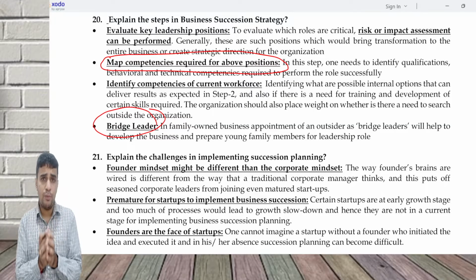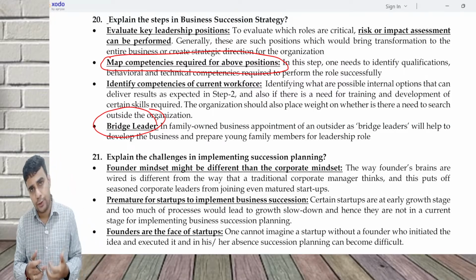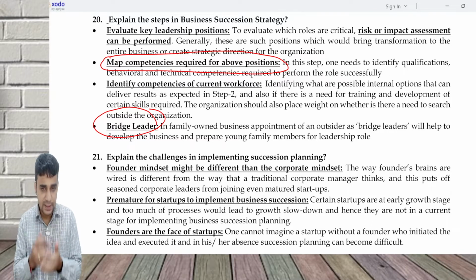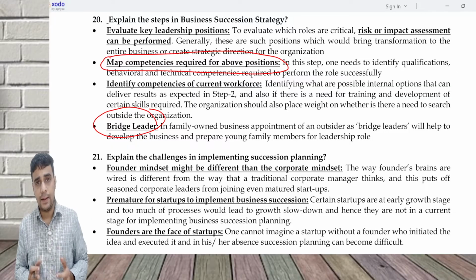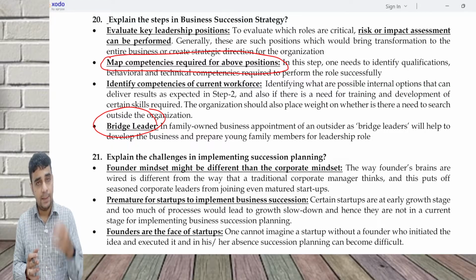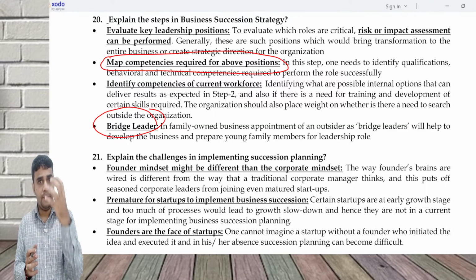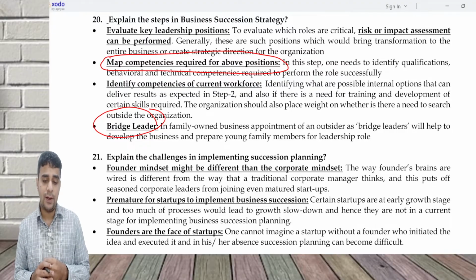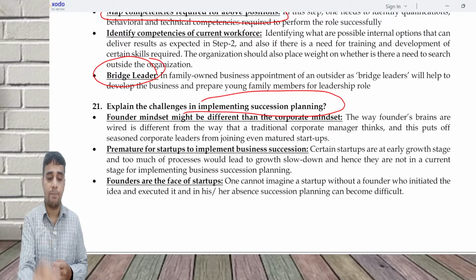There is a main promoter who is at 60 years of age. The next generation, who are 30 years, 25 years old, has to get into the business. They want to get into the business, but these people are not aware of all the things which are happening in the company. So what can happen is, a bridge leader can come into the company. He can manage the business when the main promoter wants to exit, and also prepare the young family members for a leadership role. What are the challenges in implementing succession planning?